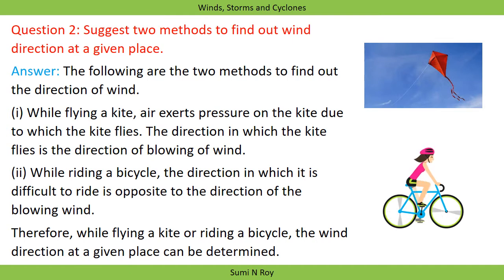Next is while riding a bicycle, the direction in which it is difficult to ride is opposite to the direction of blowing wind. If you are feeling difficulty in riding the bicycle, it means the direction of wind is opposite. And if it is easy for you to ride the bicycle, then the wind is in your direction. So by flying a kite or riding a bicycle, the wind direction at a given place can be determined. These are the two ways by which we can determine the wind direction.